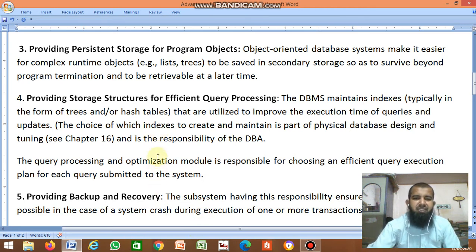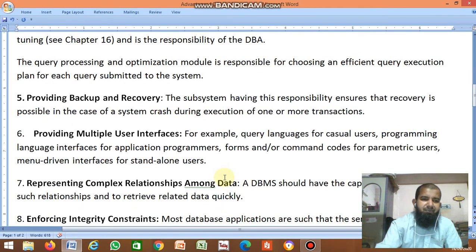The query processing and optimization module is responsible for choosing an efficient query execution plan for each query submitted to the system. So the DBA is the person who takes all the responsibility of keeping all the data safe. He maintains the data.